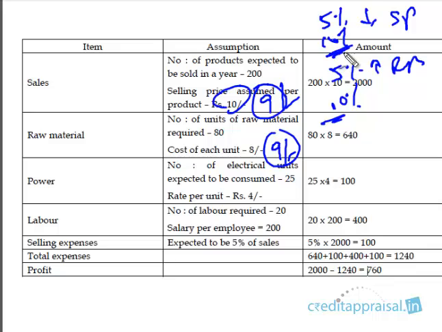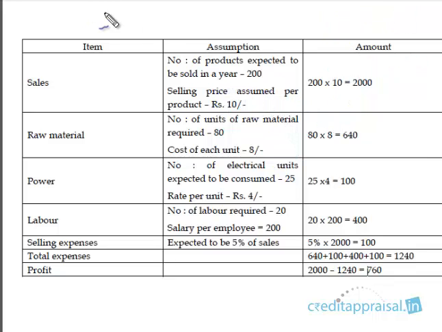So what we'll do is, let us change the selling price. Let us assume that the selling price is 10% lower, that is, instead of 10 it becomes 9, and let us see the DSCR, how much it is. Let us increase the raw material price by, say, 10% and see what the DSCR is.